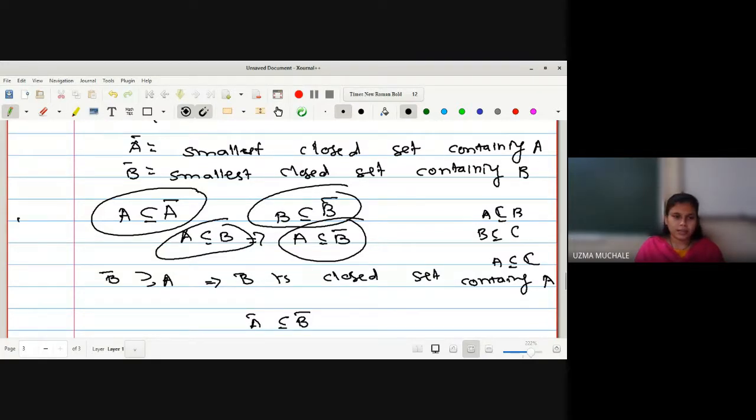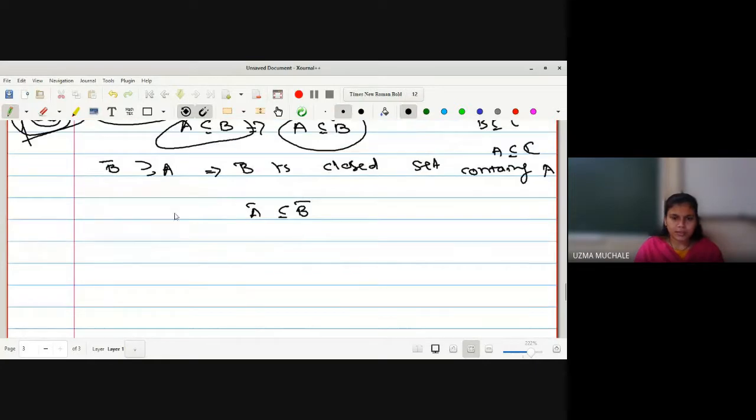Okay, so let me show it with a diagram if possible. This is X and this is A, and suppose this is your A bar, and A is contained in B, so somewhere we have, say, this is B. Let us have this one.